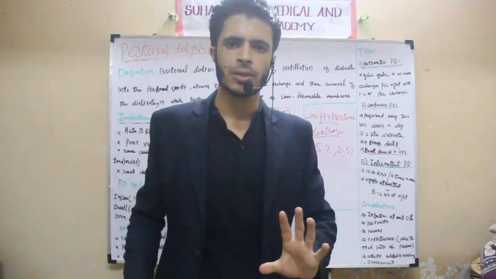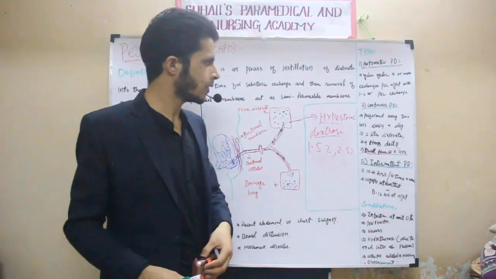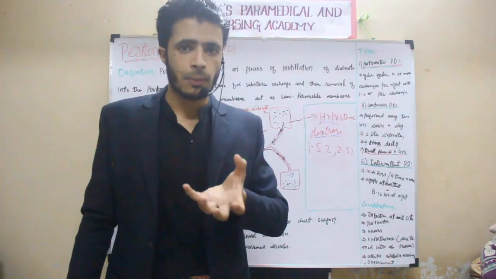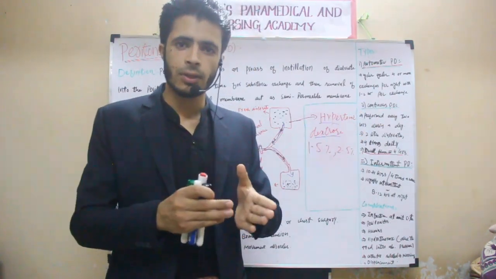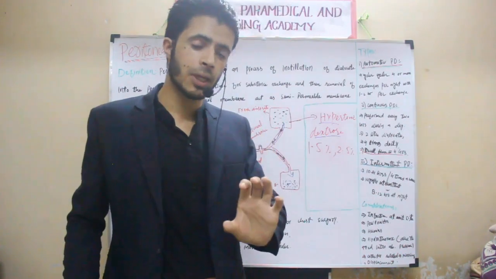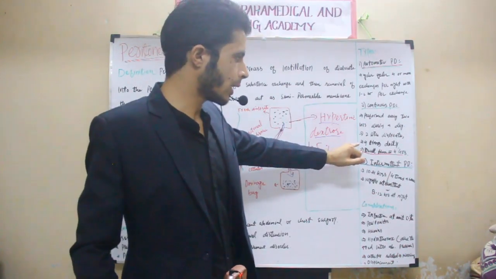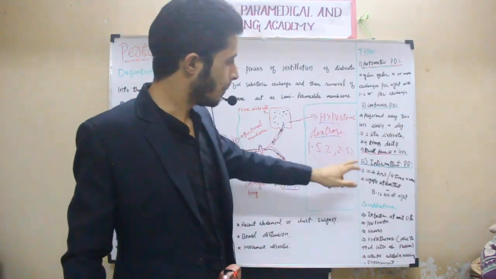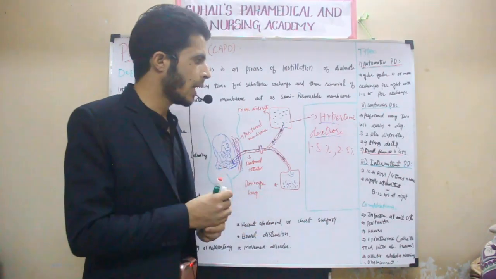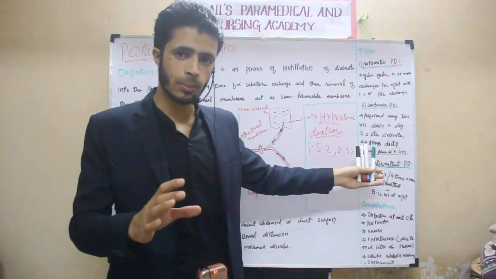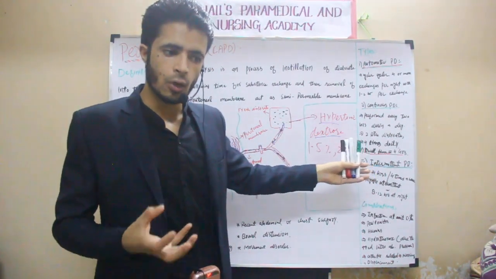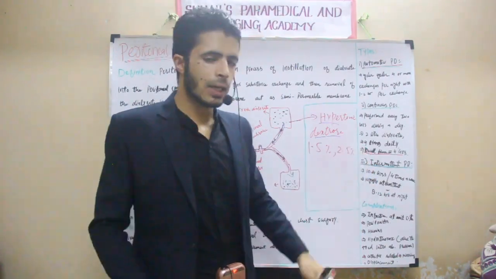Another is continuous peritoneal dialysis. In case of continuous peritoneal dialysis, the peritoneal dialysis will be performed after every 2 hours. So a 2-hour break will be given, then peritoneal dialysis will be restarted. That is called continuous peritoneal dialysis. Here 2-liter dialysate will be instilled into the peritoneal cavity, 4 times daily. And the dwelling time, the time given for the dialysate to remove the nitrogen wastes and the excessive fluid from the blood, is 4 hours here.